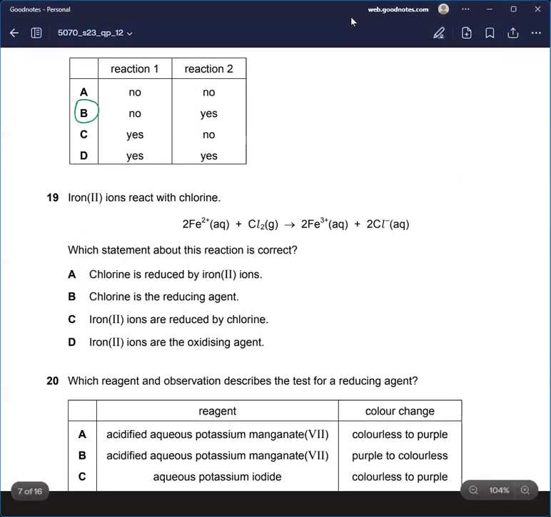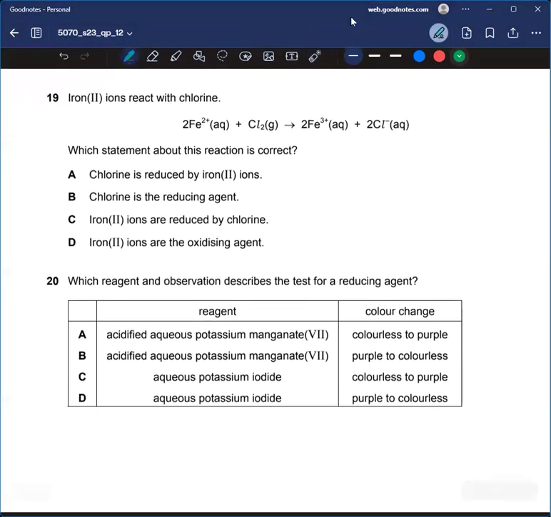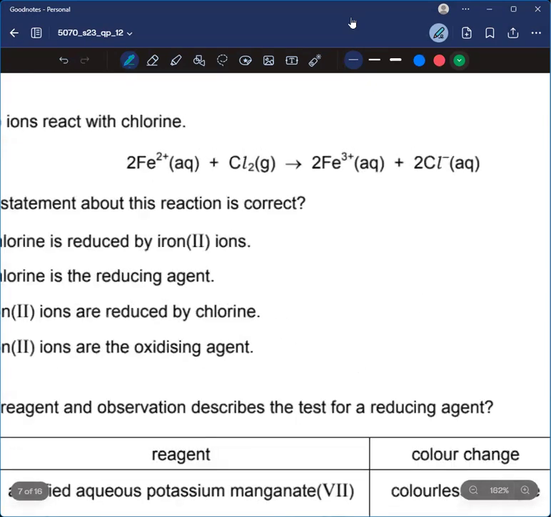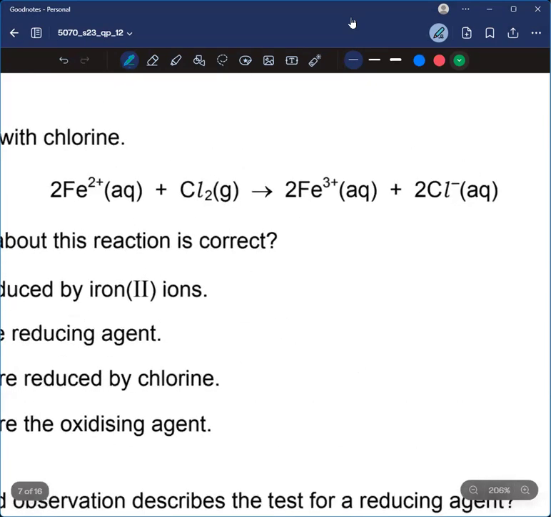All right, let's move towards the next question. Iron 2 ions react with chlorine. Which statement about this reaction is correct? Let me zoom in. Here I can see 2 plus and 3 plus.